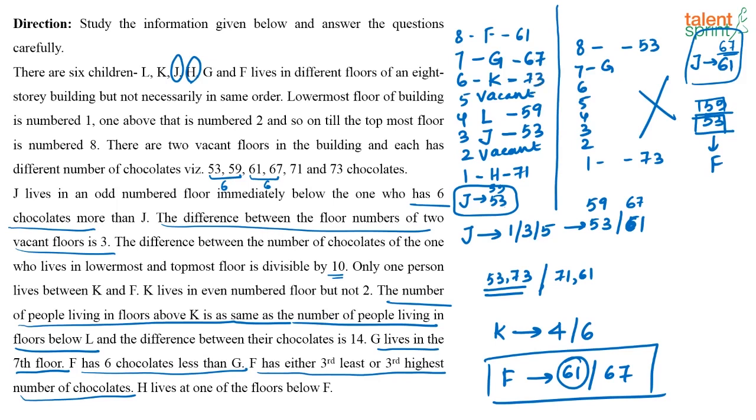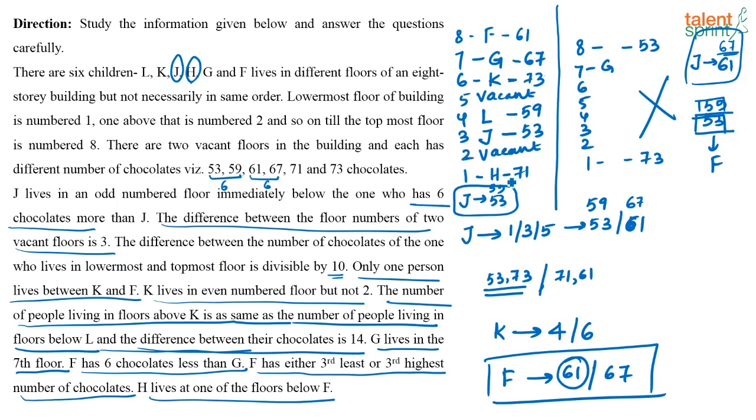I think now we have made use of all the information that is given in the question. It is given H lives at one of the floors below F. Yes, that is also satisfied. The difference between the number of chocolates of K and L is 14. Is that satisfied? K has 73, L has 59. Yes, the difference is 14. That's also satisfied. K lives on an even numbered floor, but not 2. Yes, K is living on floor number 4. Only one person lives between K and F. Yes, that's also correct. So we have made use of all the given statements, and this was the final arrangement that we get.